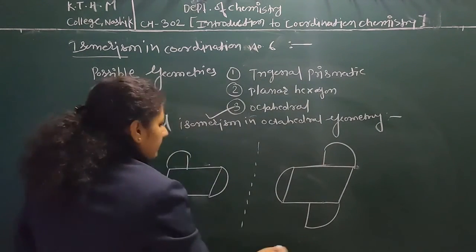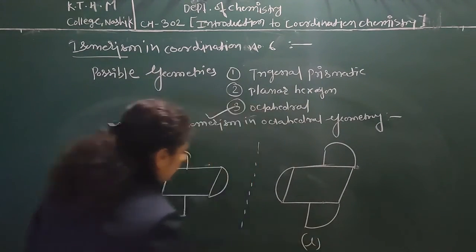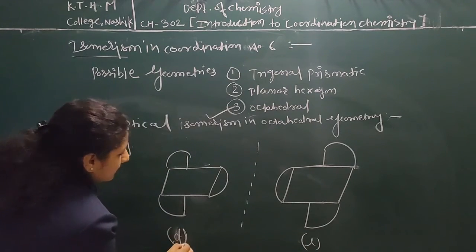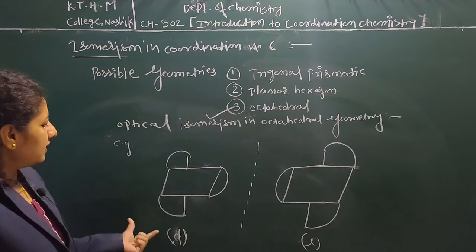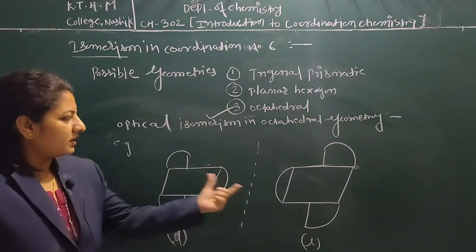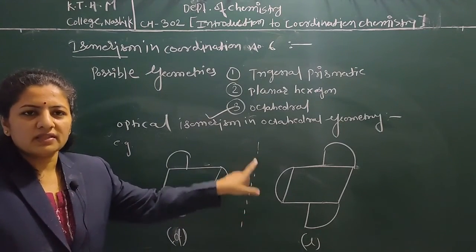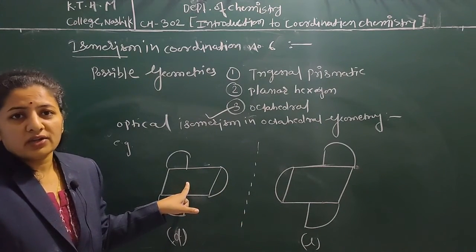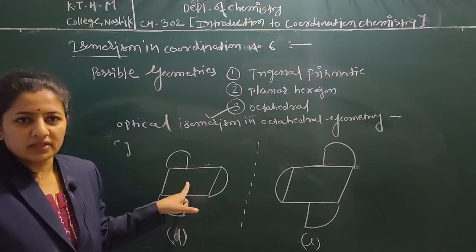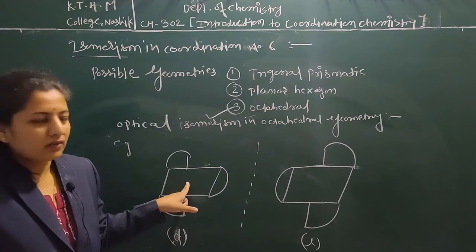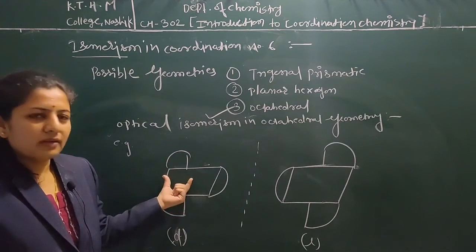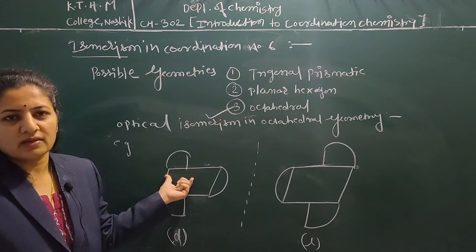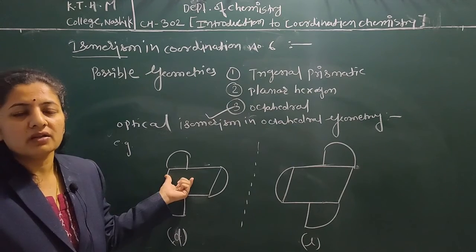So this is levorotatory, means it can rotate the plane of plane polarized light to the left side, and this is dextrorotatory, to the right side. These are mirror images of each other. Depending upon the ligand, in coordination number 6 in octahedral geometry, both optical as well as geometrical isomerism are possible.